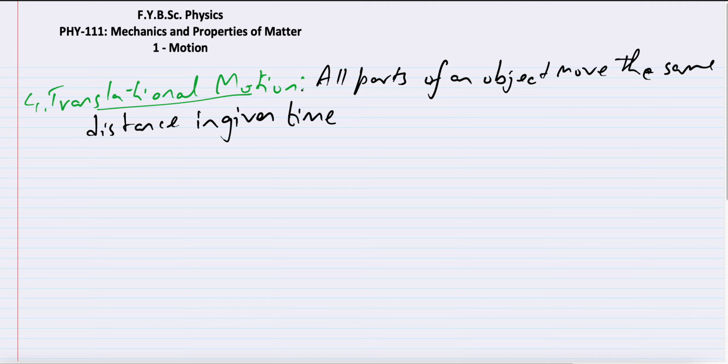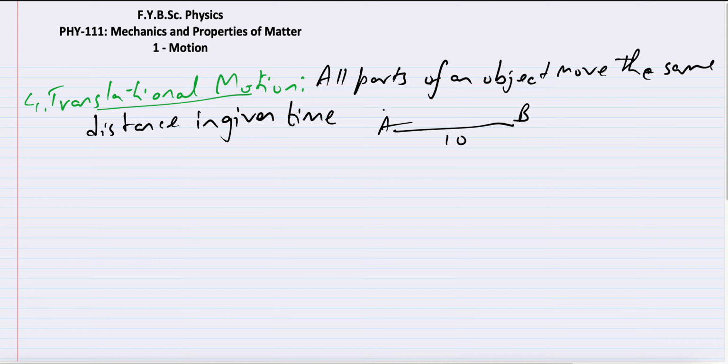Okay, so basically a lot of the motion that we see is translational motion. If you see a car that is moving, every part of the car is moving the same distance. If the car travels from, say, point A to point B, and this distance is 10 meters, the first wheel has traveled 10 meters, the second wheel has traveled 10 meters, the engine has traveled 10 meters, the mirror has traveled 10 meters. So every part of that car has traveled 10 meters.